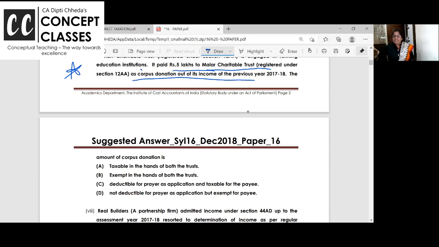And for you, the receiver, corpus donation is exempt. Whatever donations you receive as voluntary donations are taxable and then you get the deduction. Corpus donations are capital receipt. They are exempt for the receiver. And for us, who are the payers, the corpus donation is not allowed as deduction. Chalo, let us check it up then.